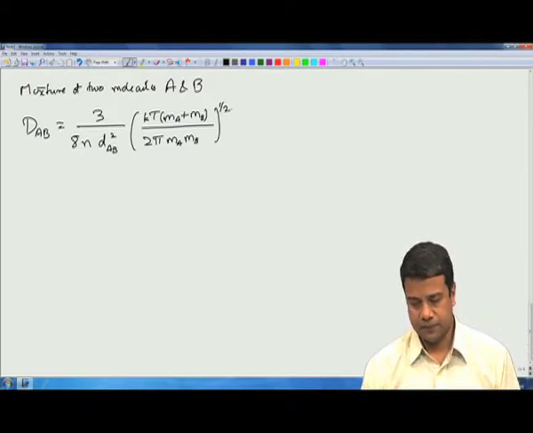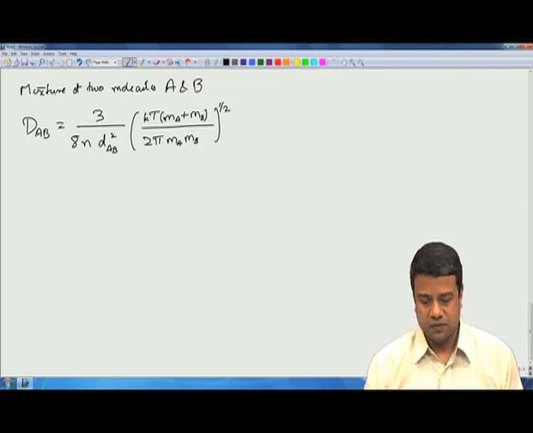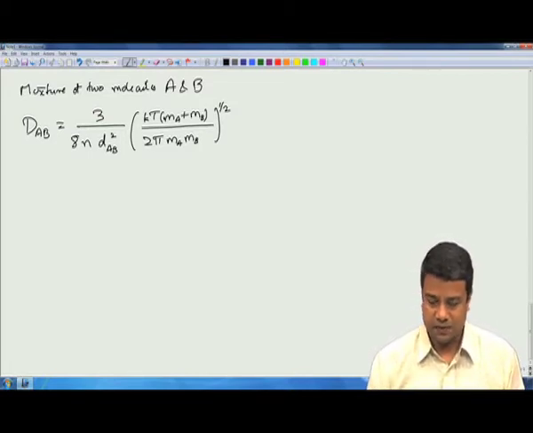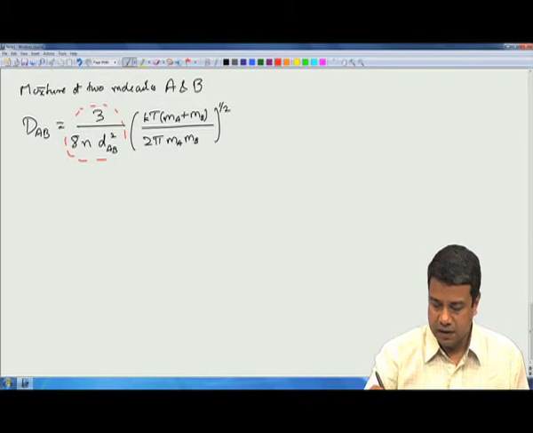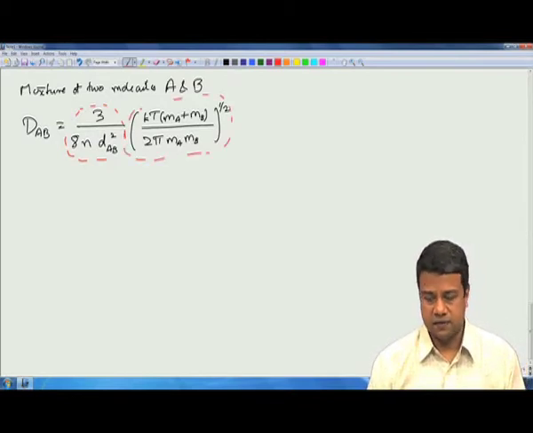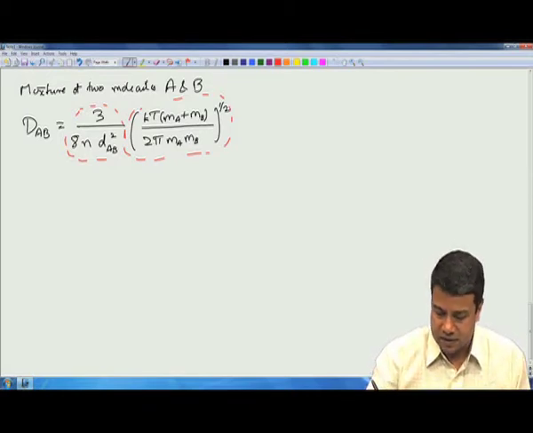You can see this is approximately the same as what we had earlier. 1 by n d square is approximately proportional to the mean free path that we had calculated earlier. kT by m to the half is proportional to the root mean square fluctuating velocity. But the kinetic theory calculation gives you the constants as well in this expression.